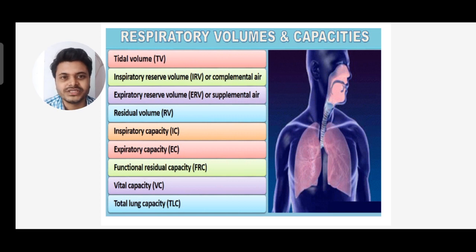Then we'll study residual volume, inspiratory capacity. Residual volume is denoted by RV, inspiratory capacity by IC, expiratory capacity by EC, functional residual capacity as FRC, vital capacity as VC, and total lung capacity, that is TLC. We'll see these one by one.